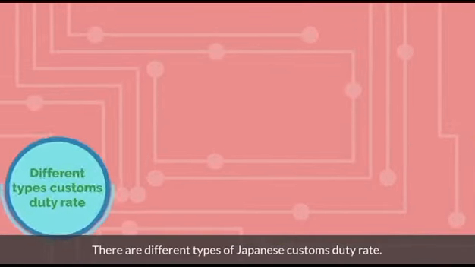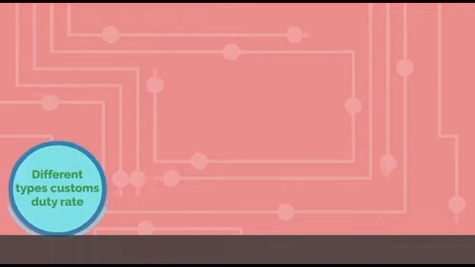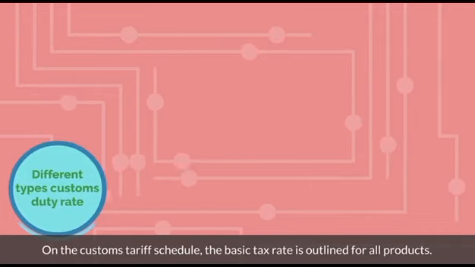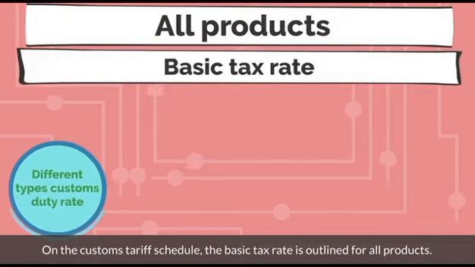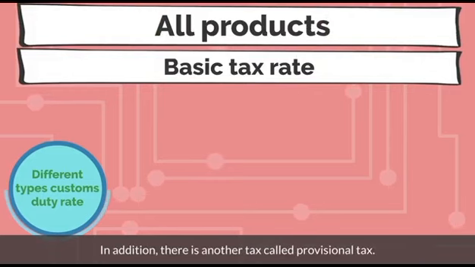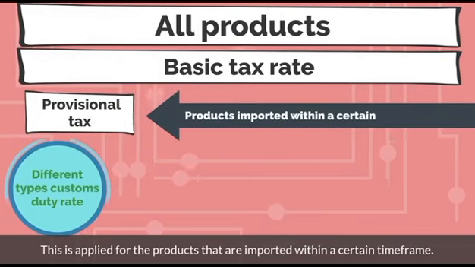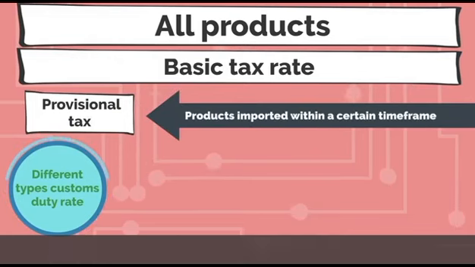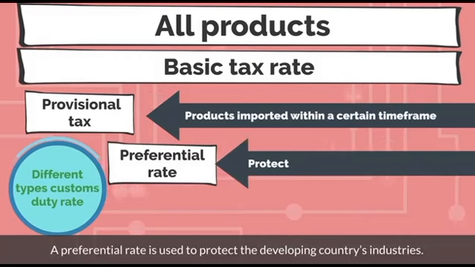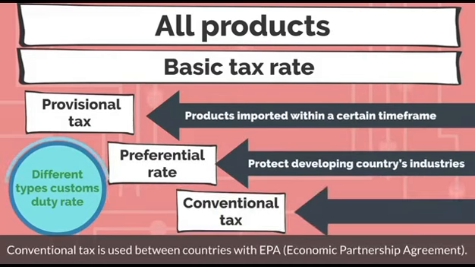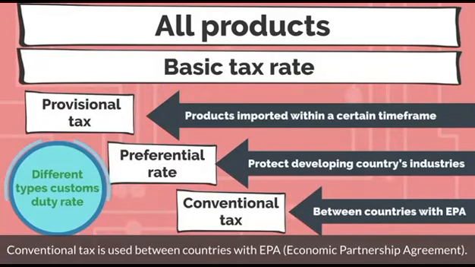There are different types of Japanese customs duty rate. On the customs tariff schedule, the basic tax rate is outlined for all products. In addition, there is another tax called provisional tax. This is applied for the products that are imported within a certain time frame. A preferential rate is used to protect the developing countries' industries. Conventional tax is used between countries with EPA, Economic Partnership Agreement.